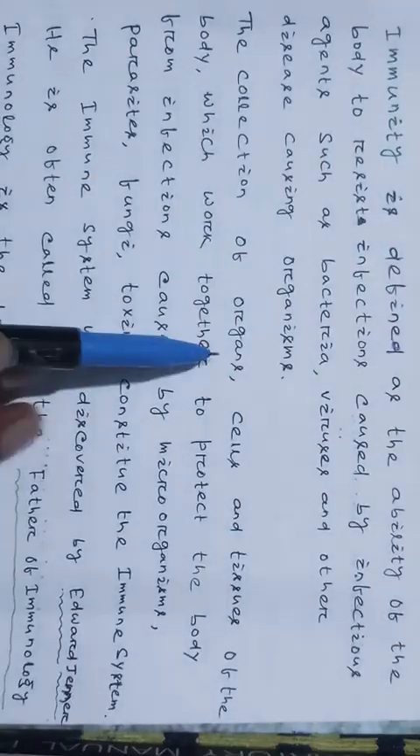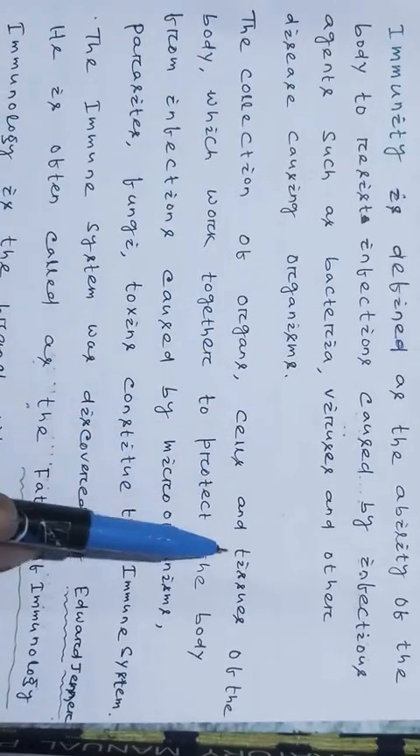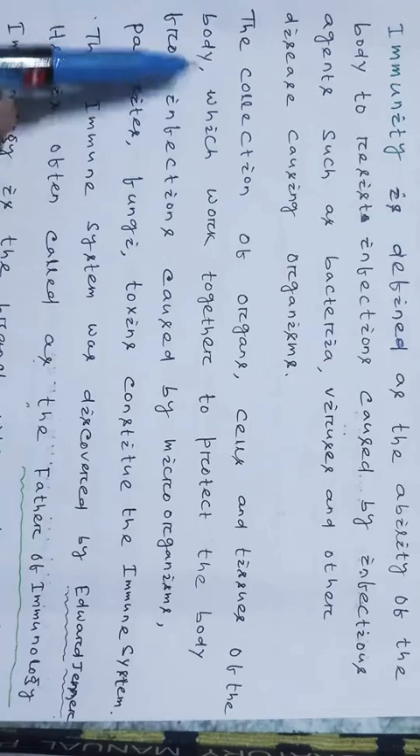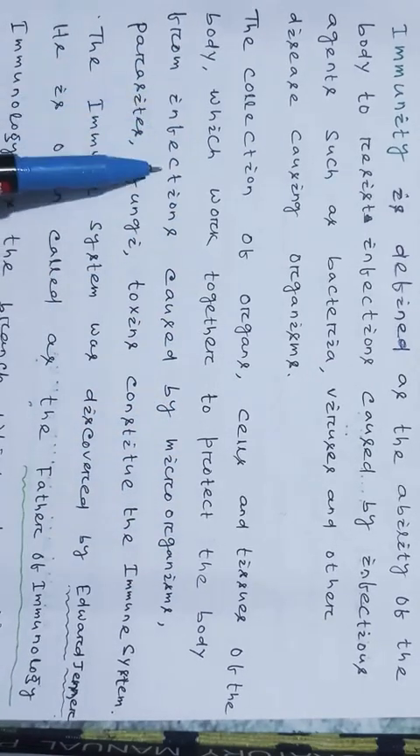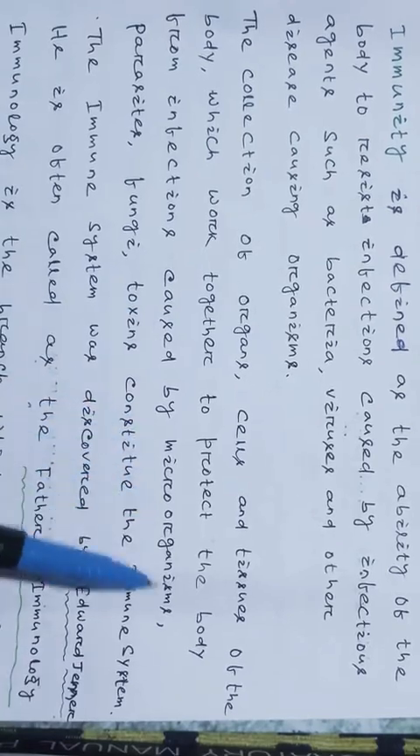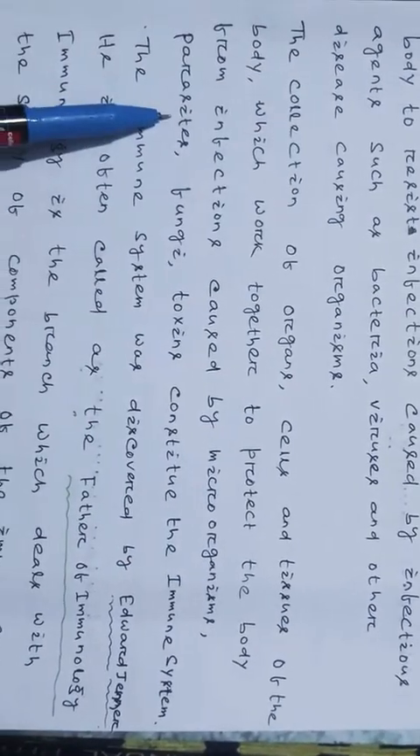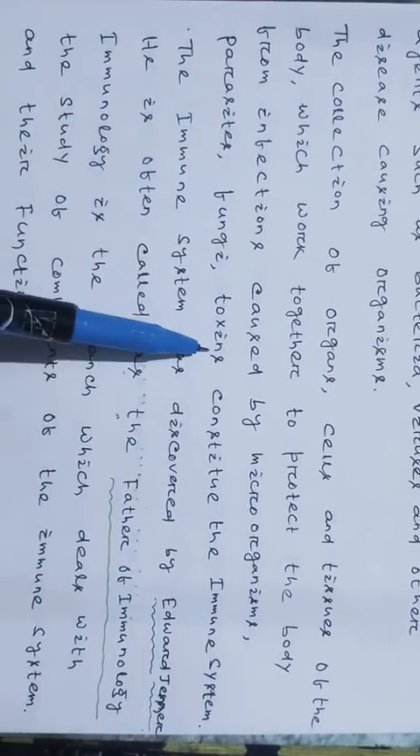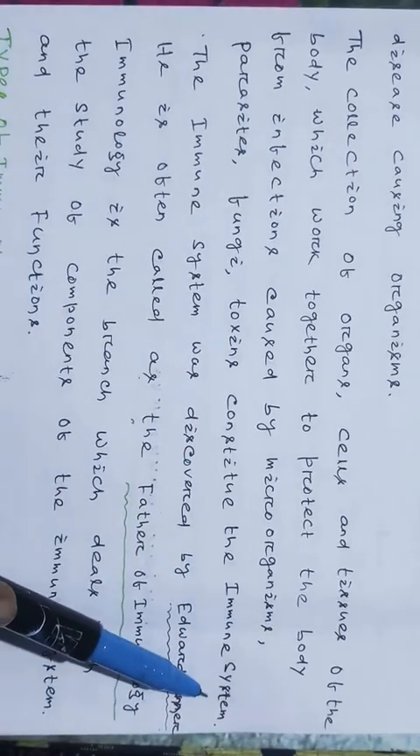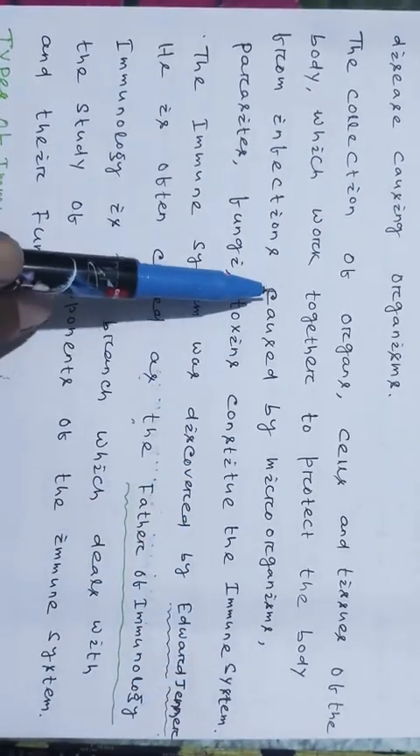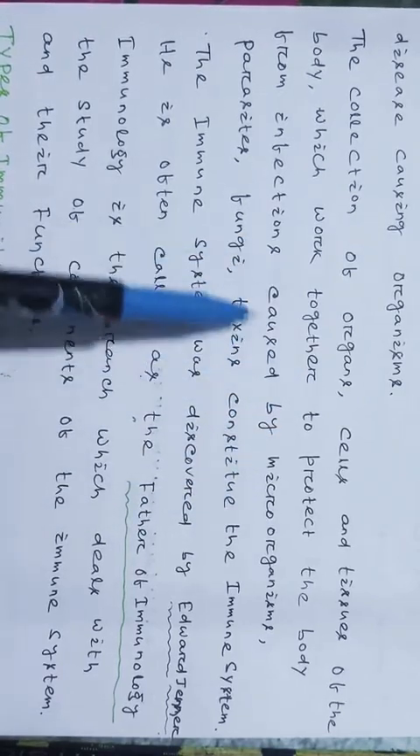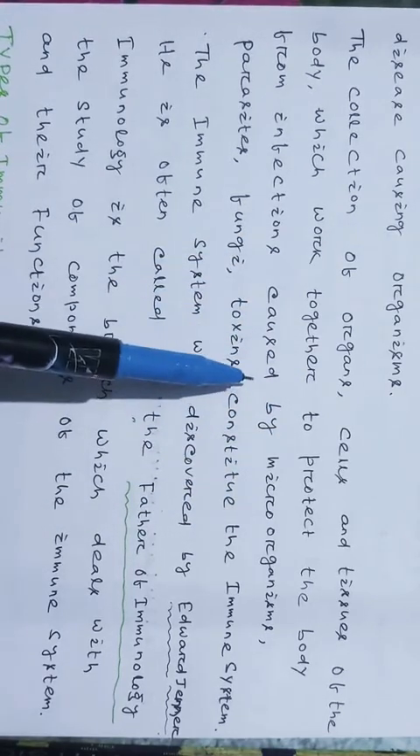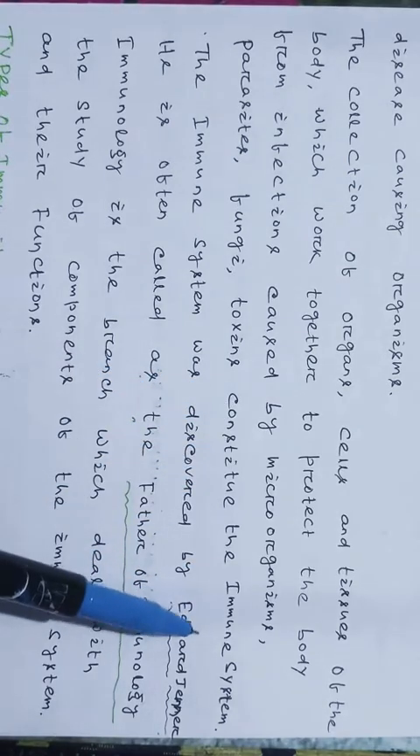The collection of organs, cells and tissues of the body which work together to protect the body from infections caused by microorganisms, parasites, fungi and toxins constitutes the immune system. The organs, cells and tissues together in our body constitute the immune system.